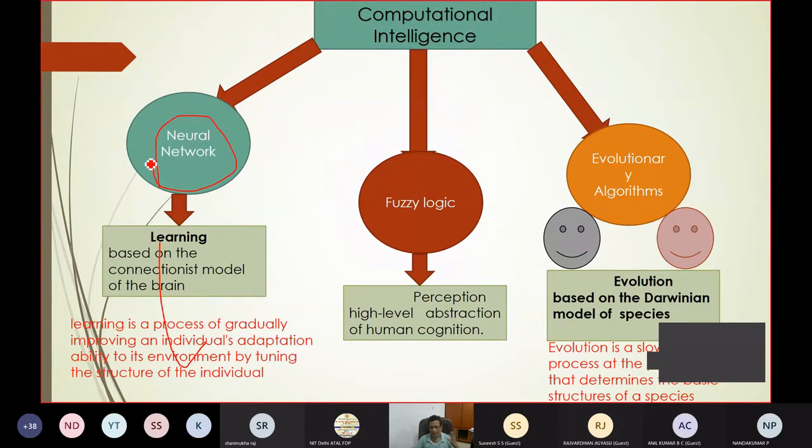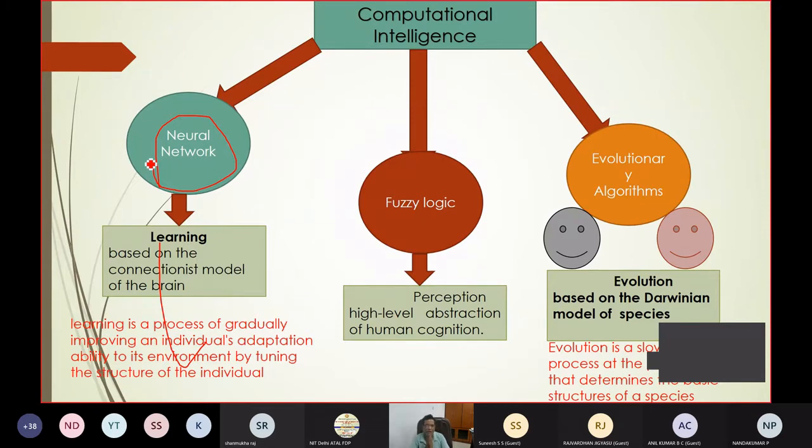Once it learns, and you know that the learning is not instantaneous, so you have to train this neural network structure. Whatever the structure may be, it may be a feed-forward neural network, a probabilistic neural network, a support vector machine, or an extreme learning machine. So there are different types, variants of neural network.